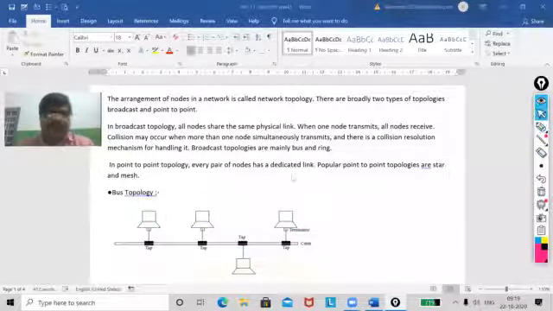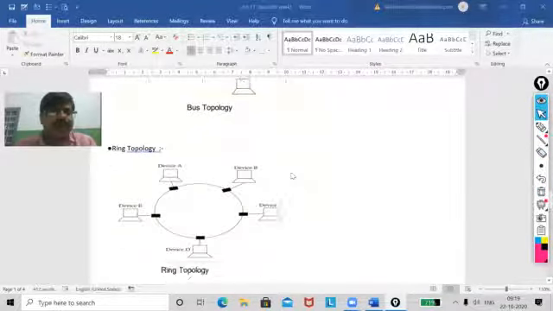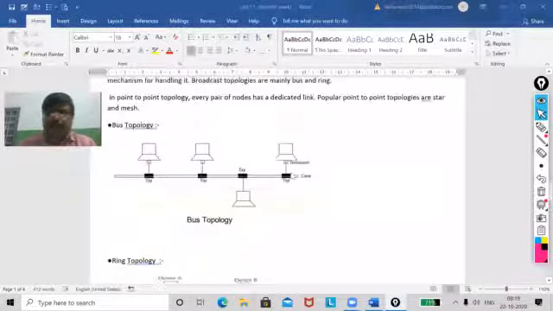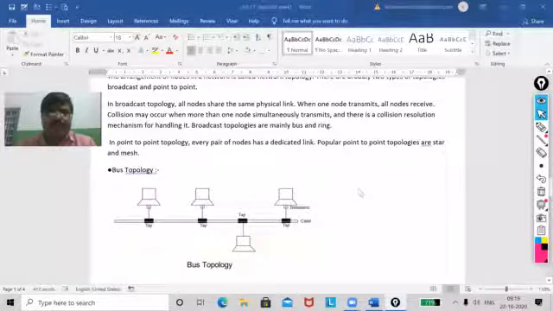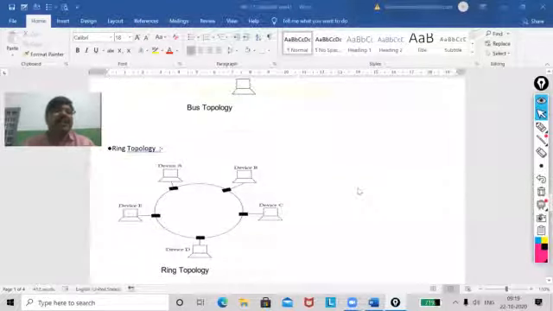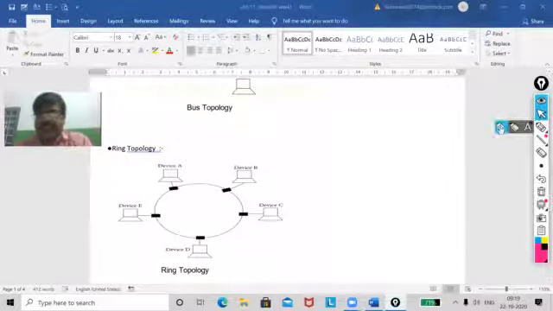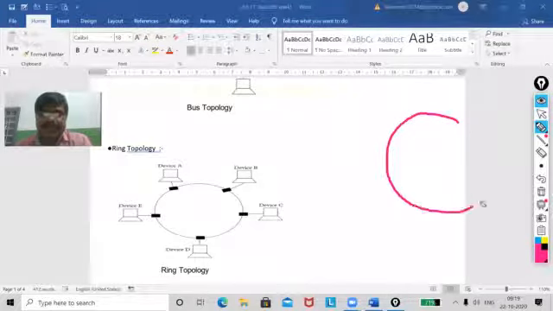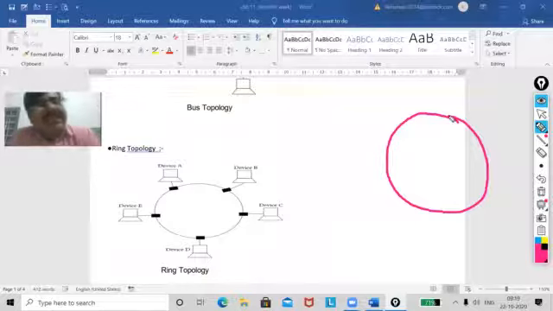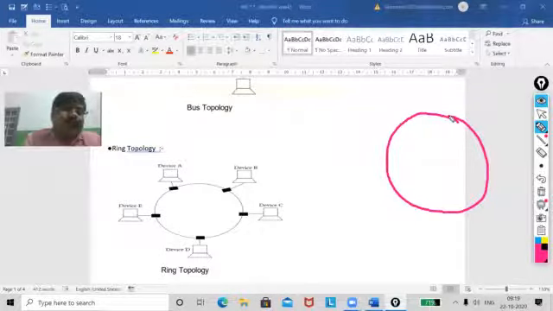Now I will come to the next part. Bus topology I already discussed. Now, the next one is the ring topology. Have you seen a ring? See, it is this way. The same concept we have in the ring topology also. You have single and dual. I'm going to discuss only the single one.